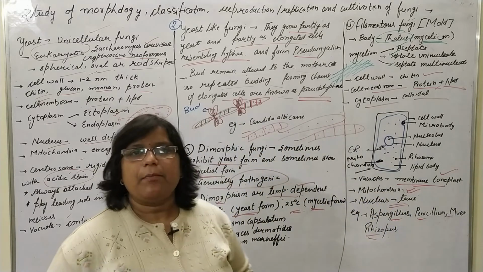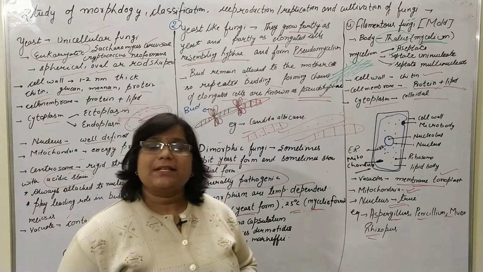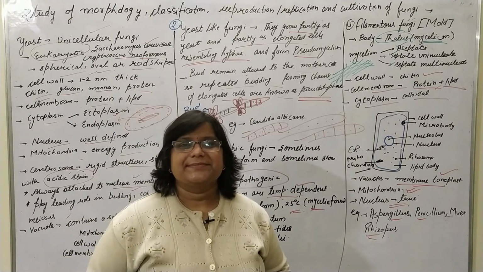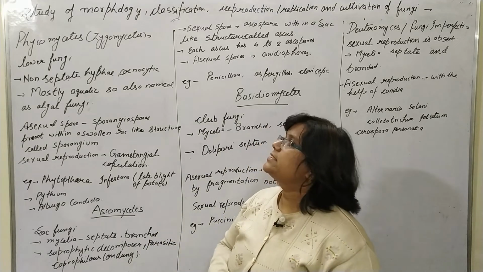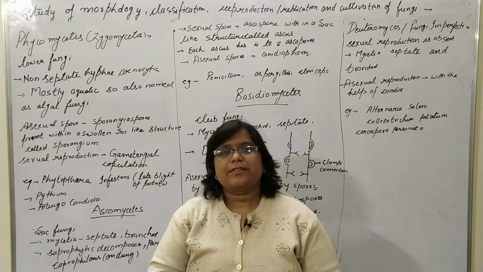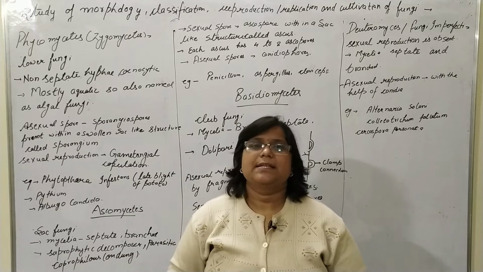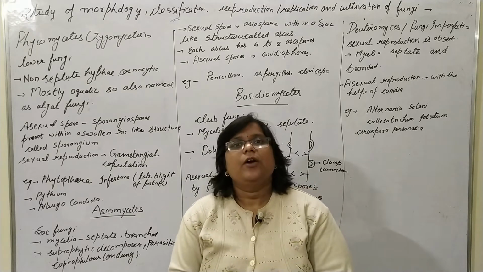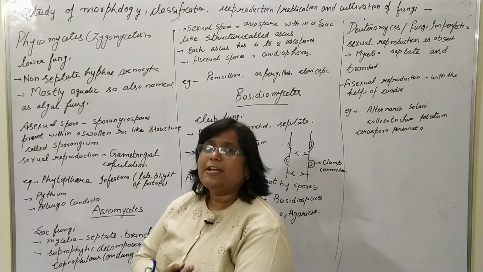Now we will study the systematic classification. In it, the fungi group is divided into four classes: Phycomycetes, Ascomycetes, Basidiomycetes, and fungi imperfecti, or you can say Deuteromycetes. So first we will study the Phycomycetes.